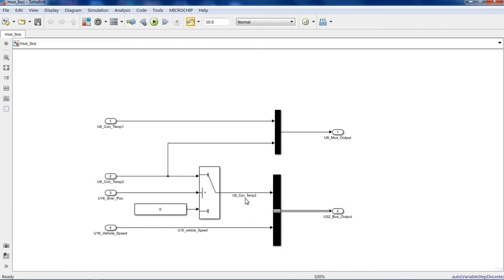Here you can see this data type is int8 and this data type is int16. So bus accepts different data type signals, but in mux I can pass only same data type signals.